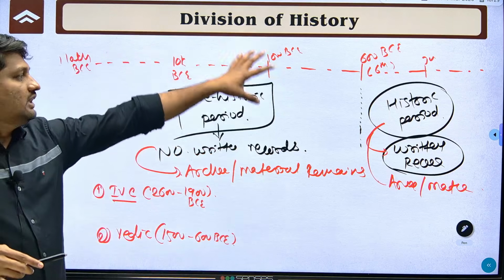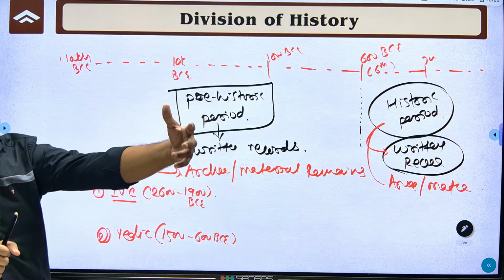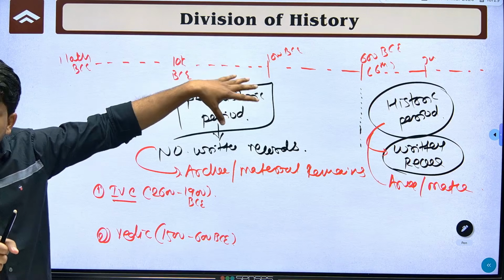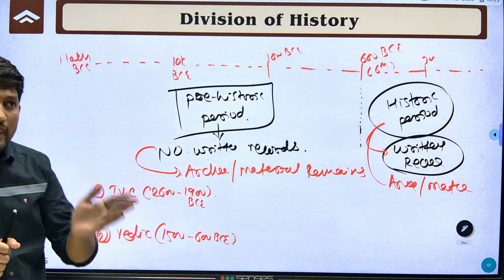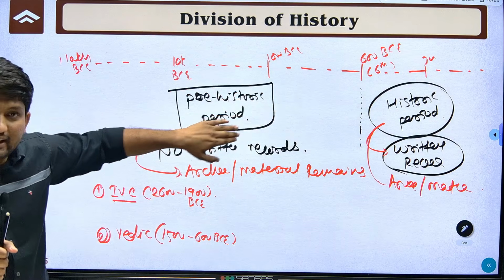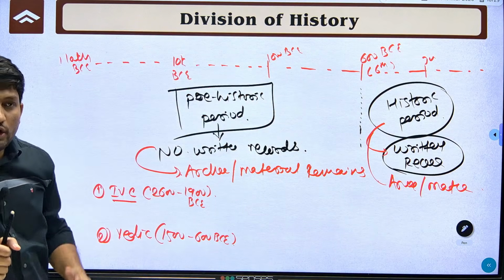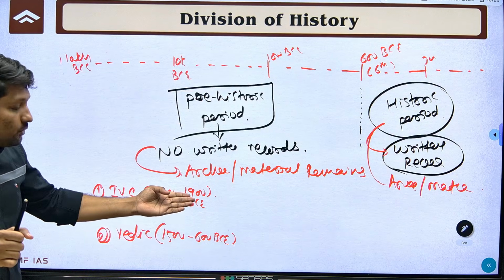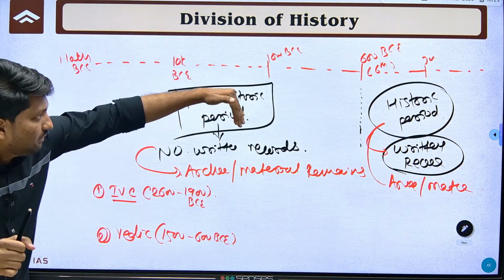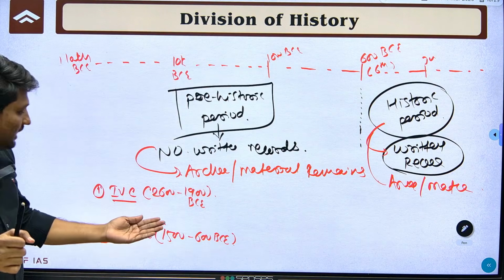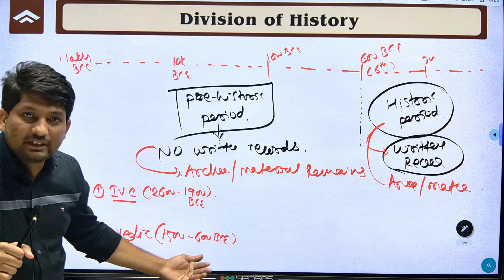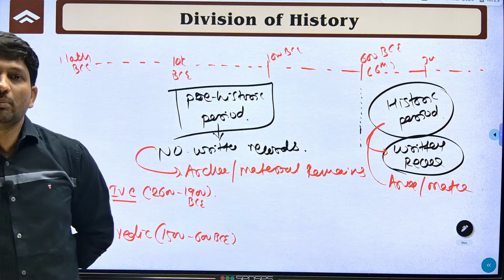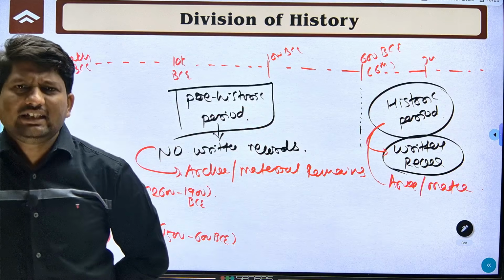So according to this approach, when written records are present and deciphered, it is historic. When written records are not available, reconstruction is based on archaeological remains. So before the 6th century BC, 600 BC, means prehistoric. So on that logic, both should be prehistoric. This 2600 to 1900 BC means before 600 BC. Similarly, this 1500 to 600 BC means before 600 BC. So both should be prehistoric period, right? So in general it is true.